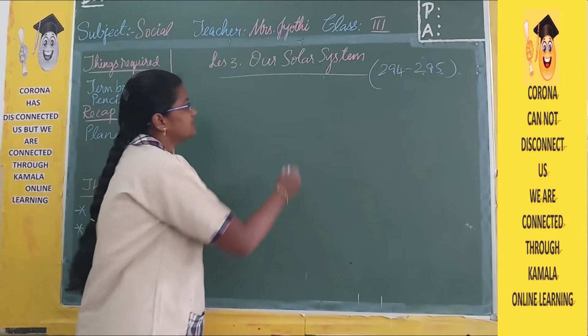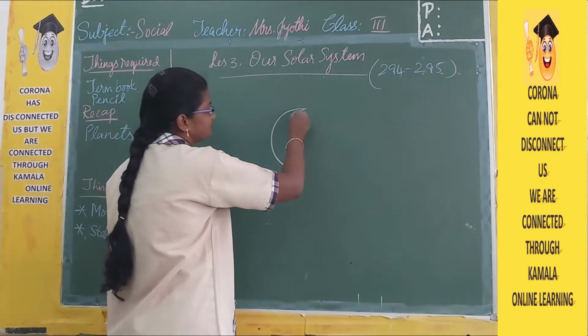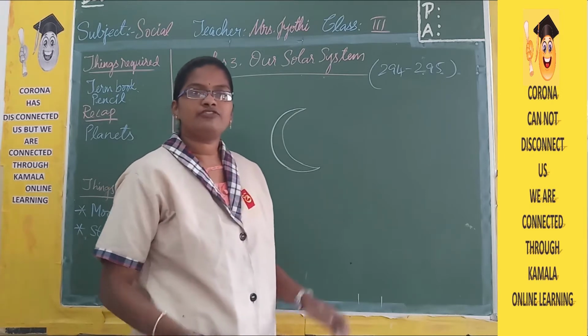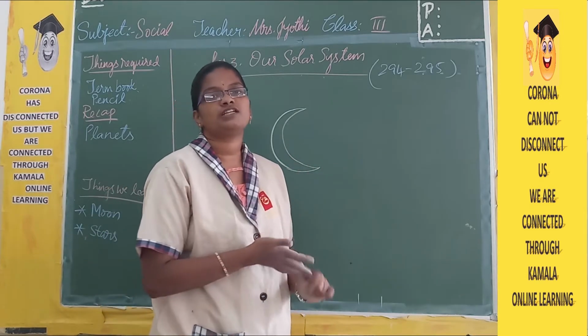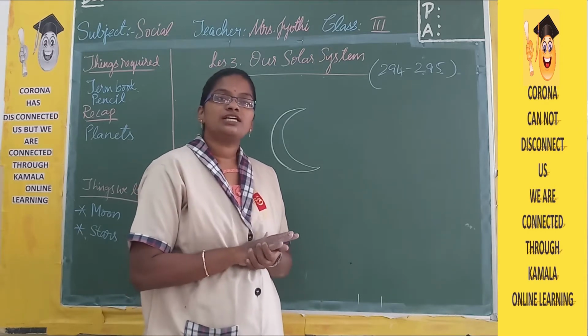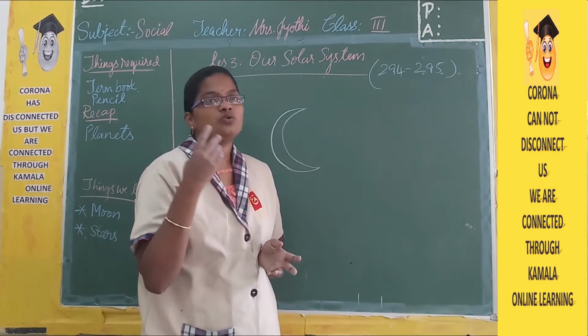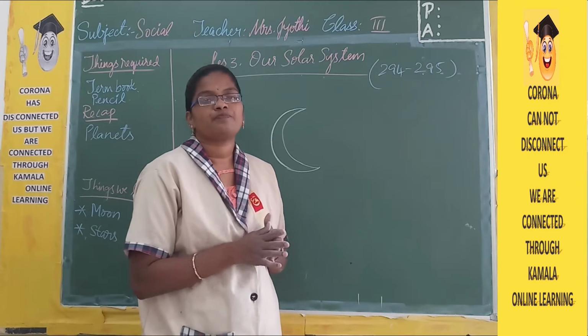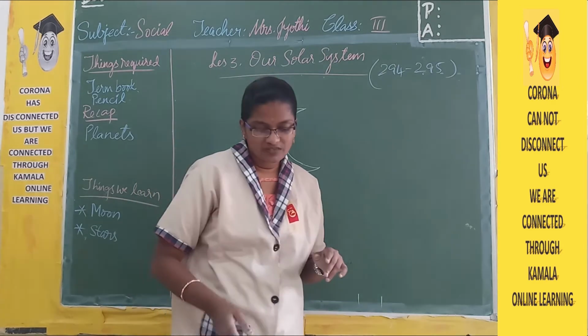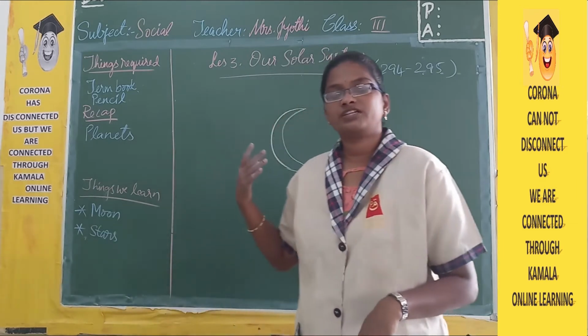This is called crescent shape. Like that, different shapes of moons are there. These are nothing but phases of moon. But actually the moon does not change its shape. That is how it appears. Let us see why it appears like this in different shapes.